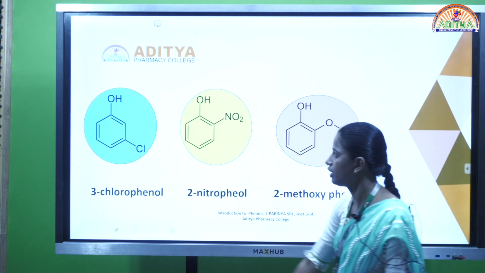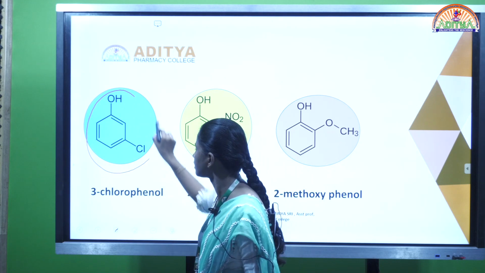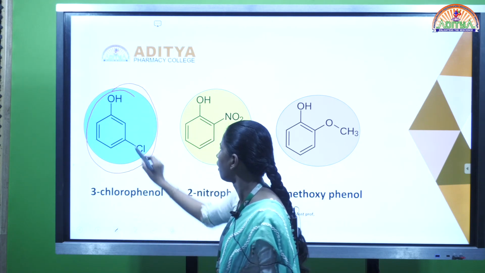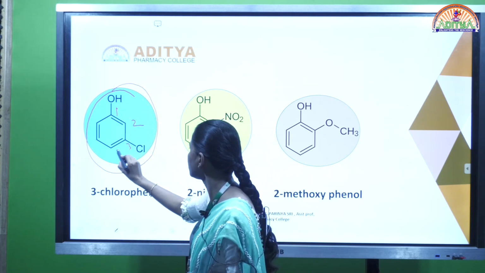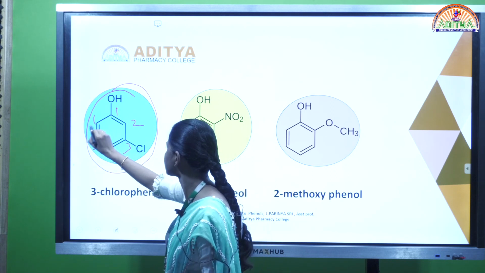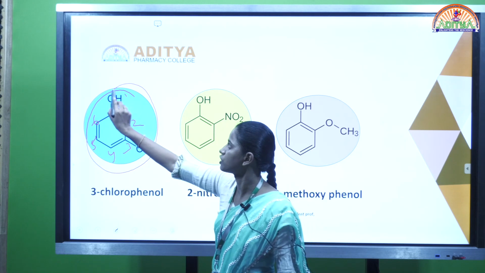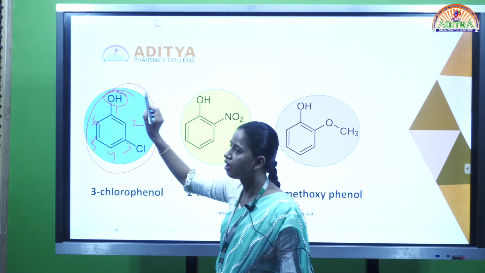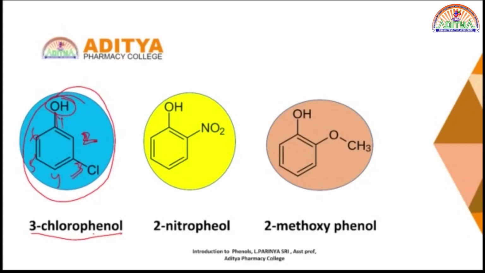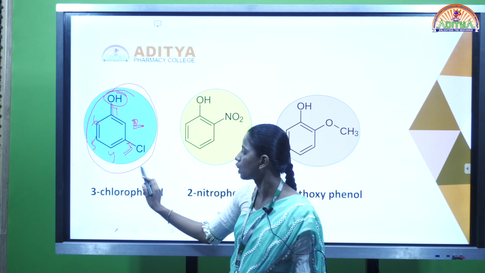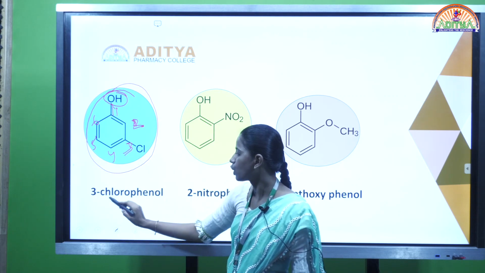The first one here is 3-chlorophenol. This is the numbering 1, 2, 3, 4, 5, 6. At the first position the OH group is present, attached to the benzene ring, so that is the phenol. And at the third position the chlorine group is attached, so 3-chlorophenol.